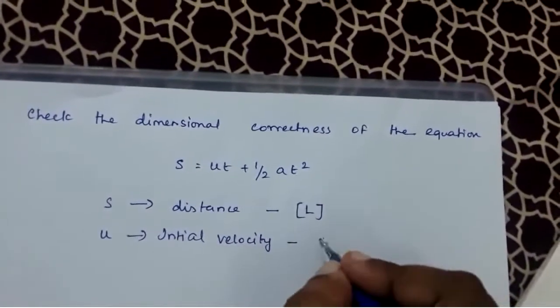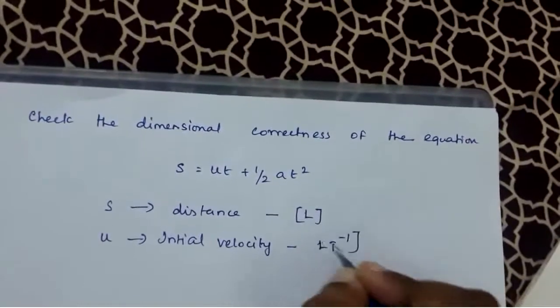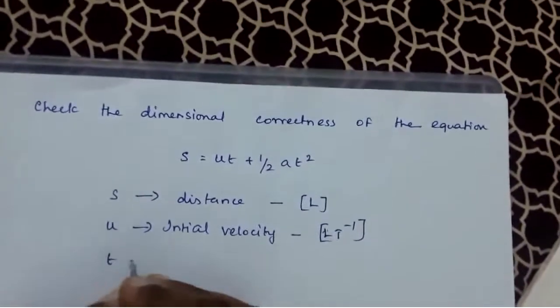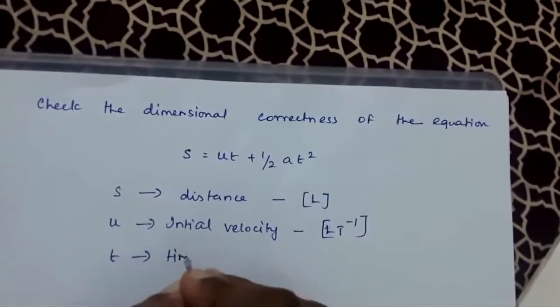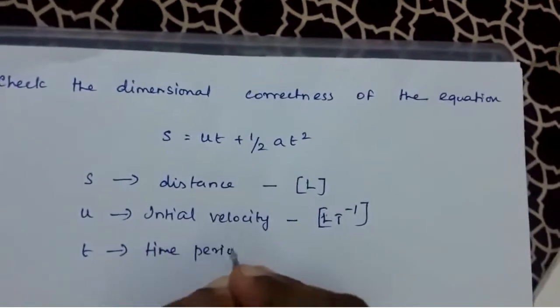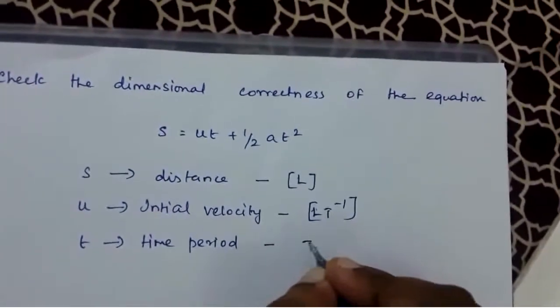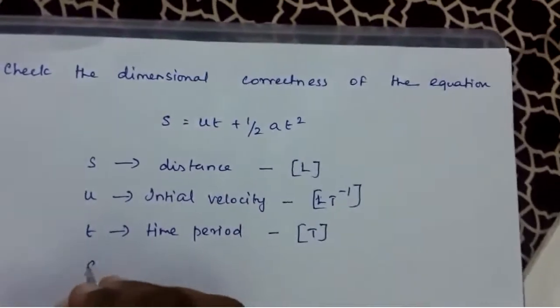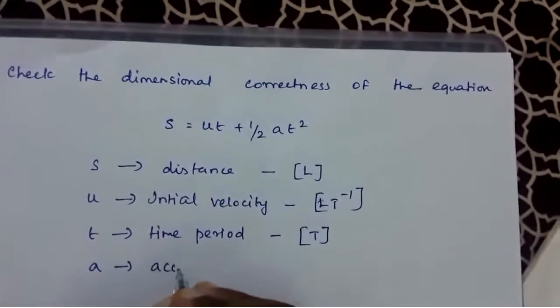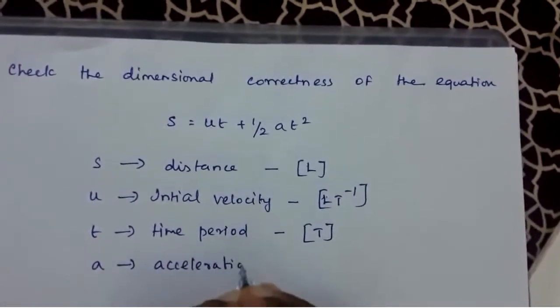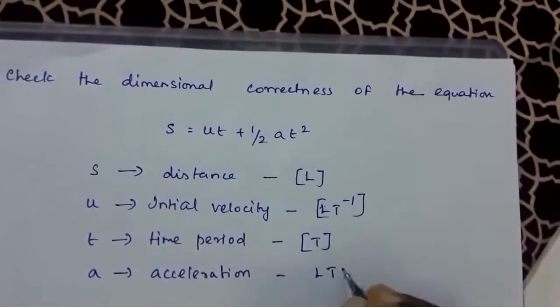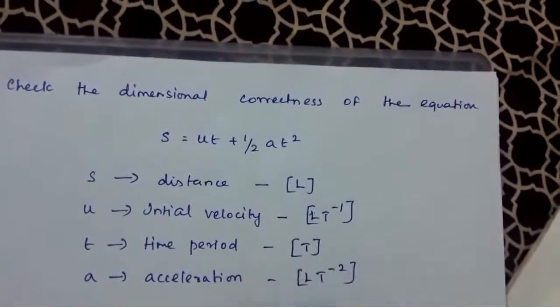The dimension for velocity is LT raised to minus 1. T stands for time period. So it is T. A stands for acceleration. So it is LT raised to minus 2.